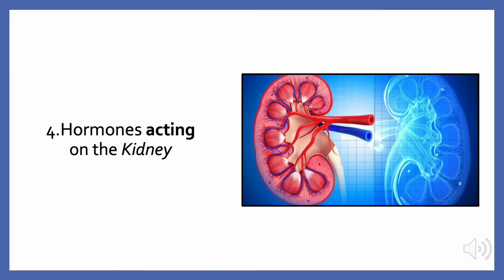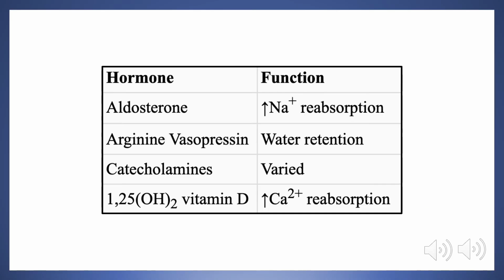Now we move on to point number 4, which are the hormones which act on the kidney. The first hormone which you see here is aldosterone. This is a steroid hormone produced by the cells of the zona glomerulosa of the adrenal cortex. Its function is to increase sodium reabsorption. The way it does this is by acting on the principal cells found in the distal convoluted tubule, collecting tubules, and collecting ducts of the kidney.